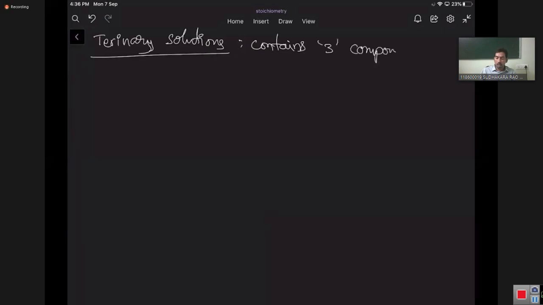What's the next one? Ternary solutions. Ternary solutions means it contains 3 components. Ternary solutions contain 3 components, which means only one of them is the solvent and the remaining two components will be considered as solutes.